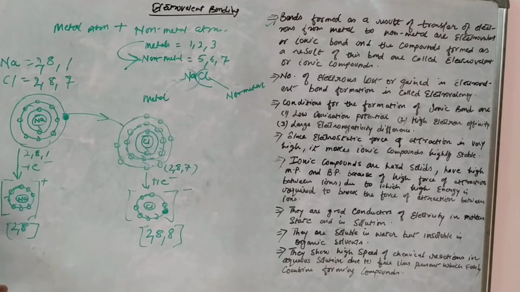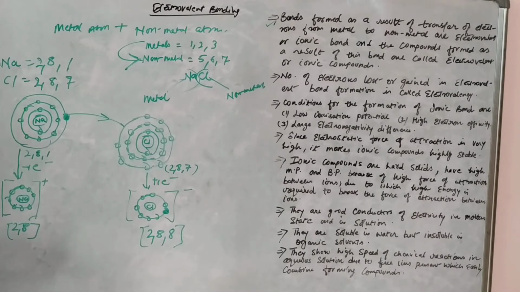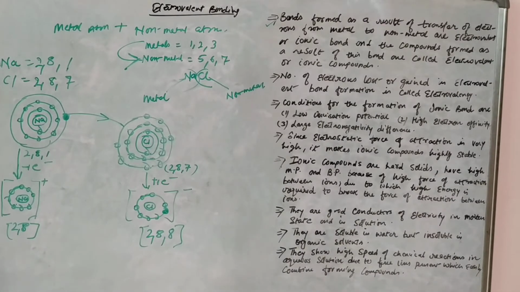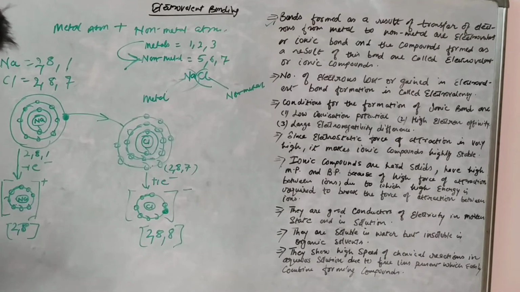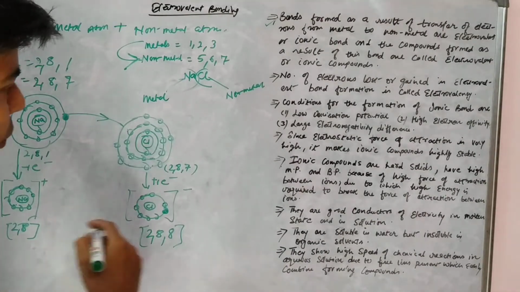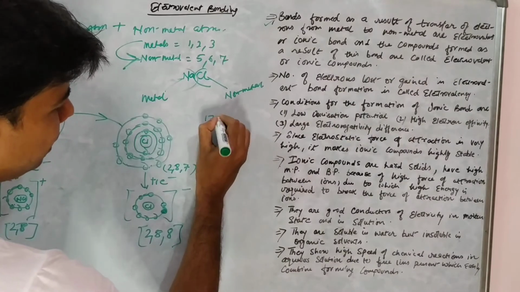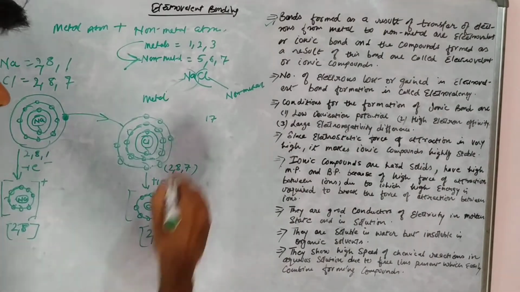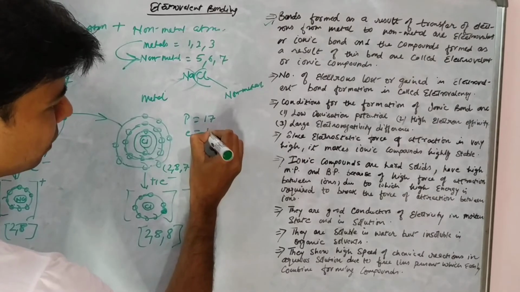So both sodium metal atom and chlorine non-metal atom have acquired 8 electrons in their outermost shell, and both have become stable. Now since chlorine has gained an electron, right, how many electrons were there with chlorine earlier? It has atomic number 17, so there were 17 protons, right, and electrons were also 17,